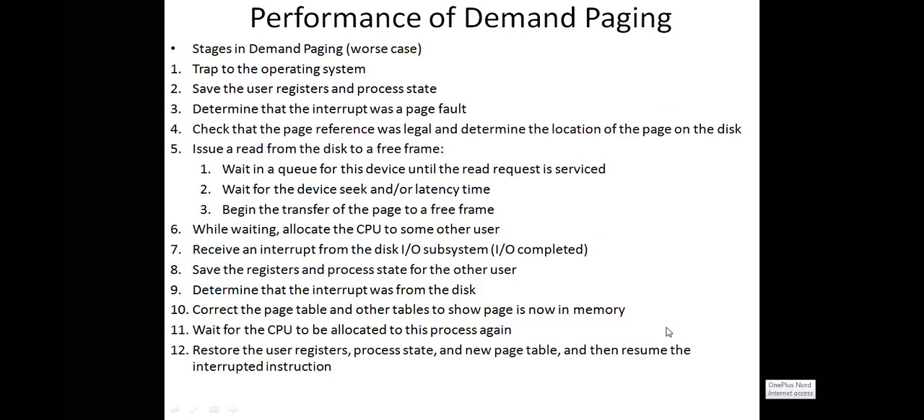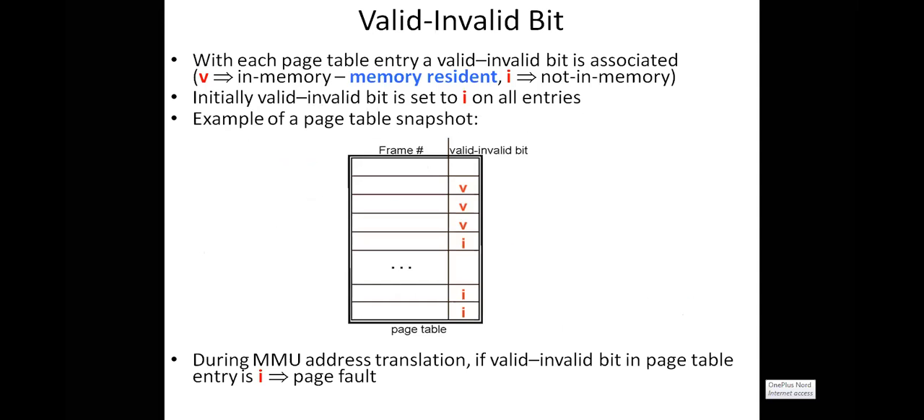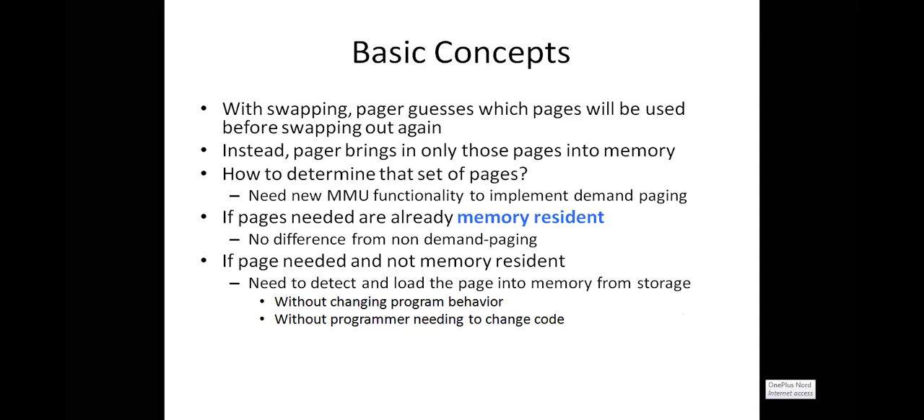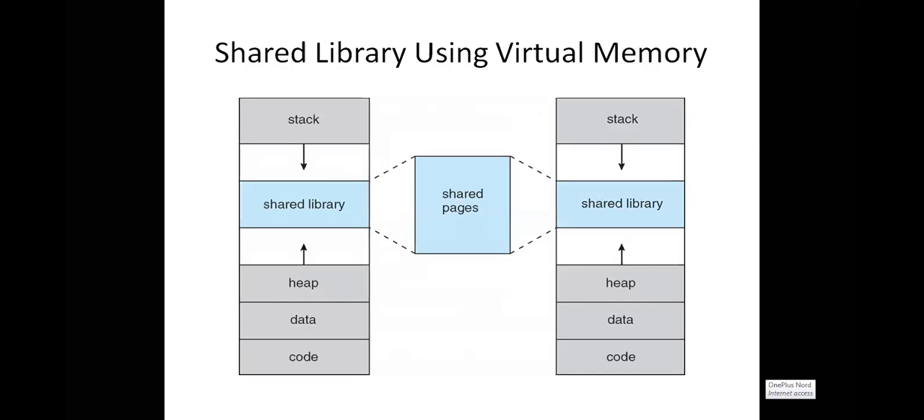So this is the concept of demand paging, right? This is about valid and invalid pages, and this is about swapping out and swapping in. And coming to this one, we observe this particular diagram. It is one process composition and it is another process composition. What does a process consist of? Code area, data area, heap, and then stack.